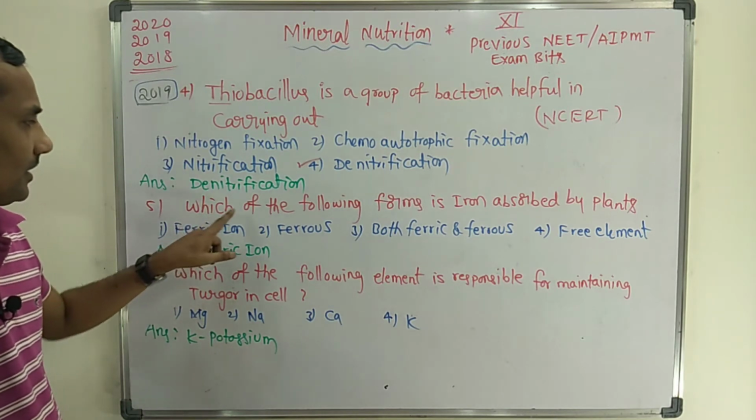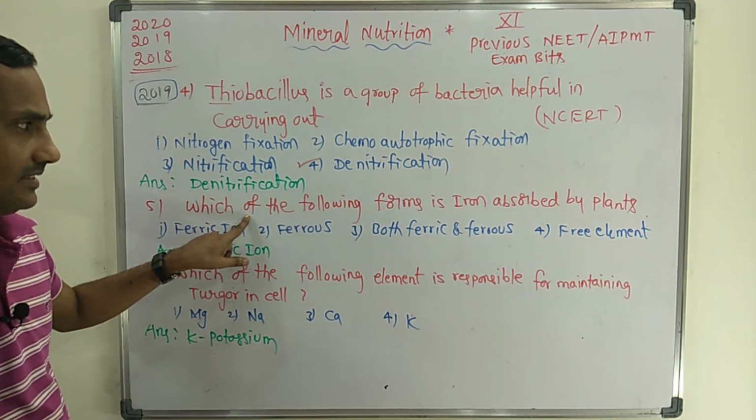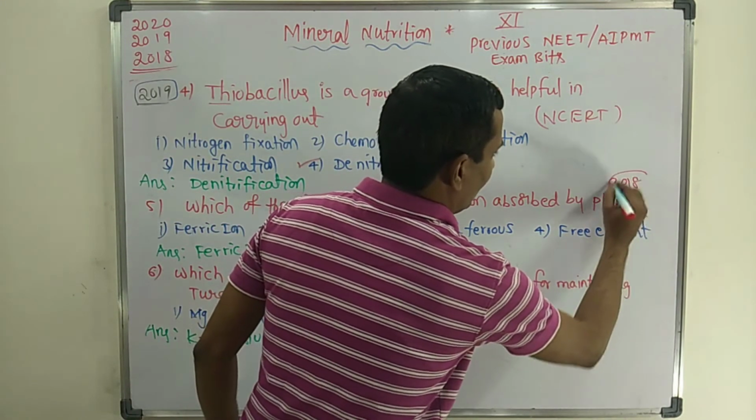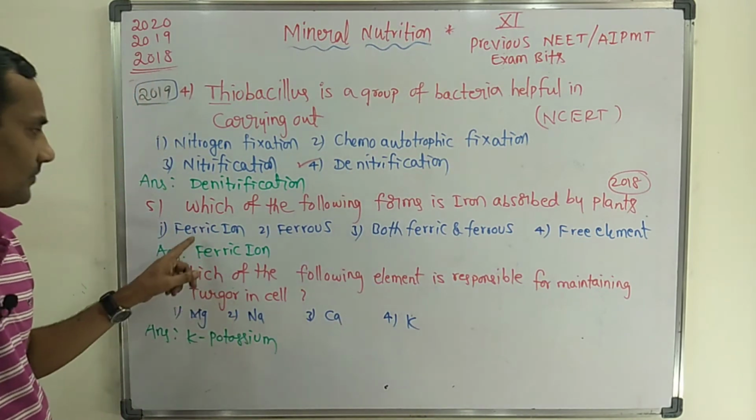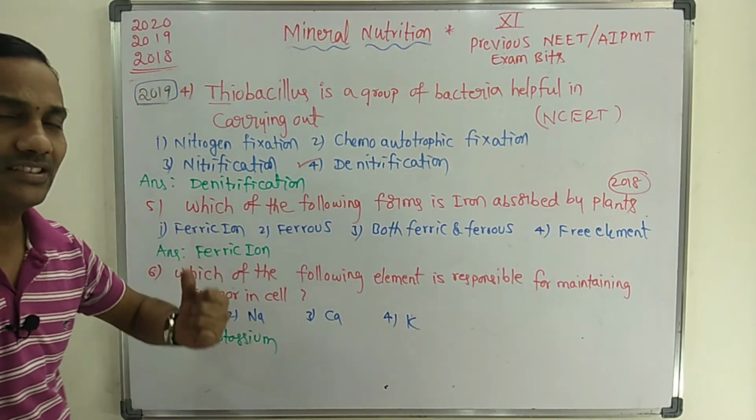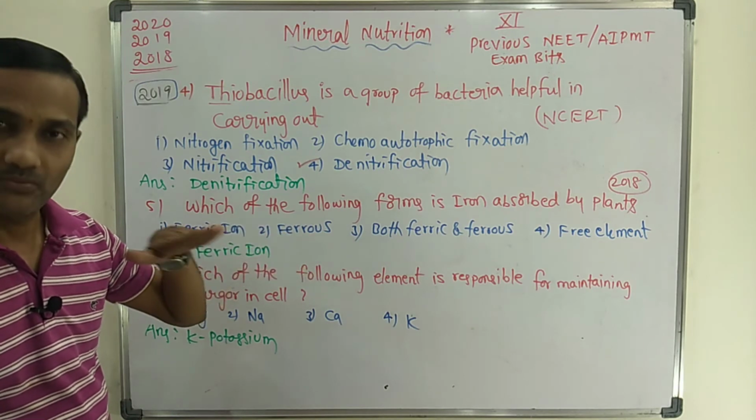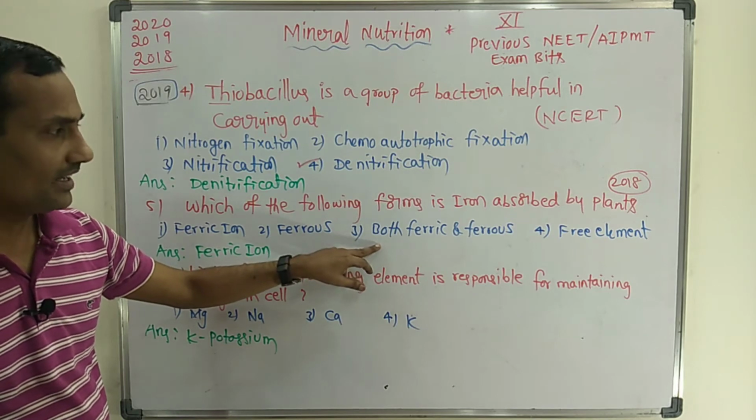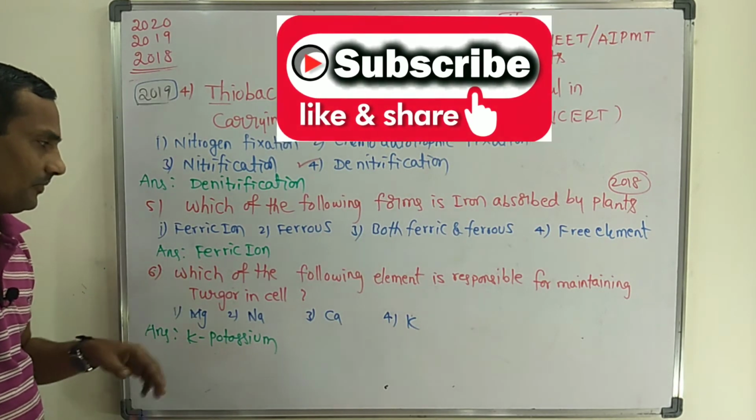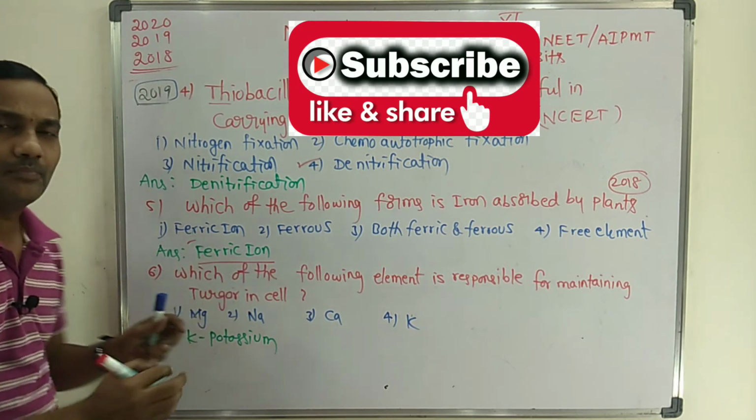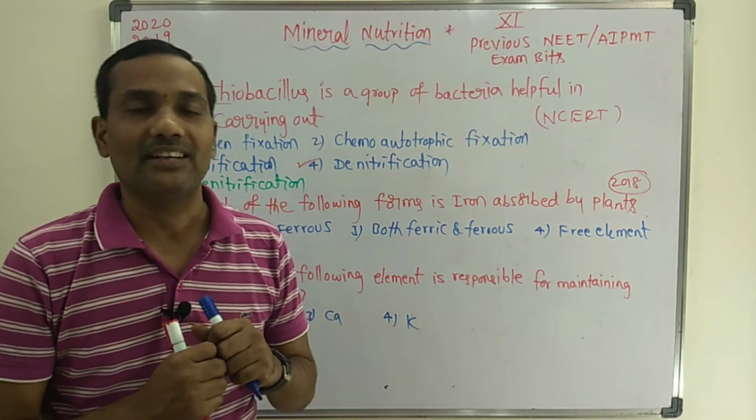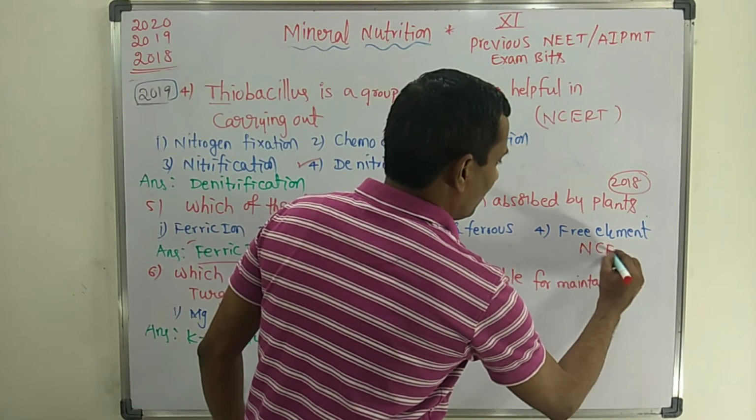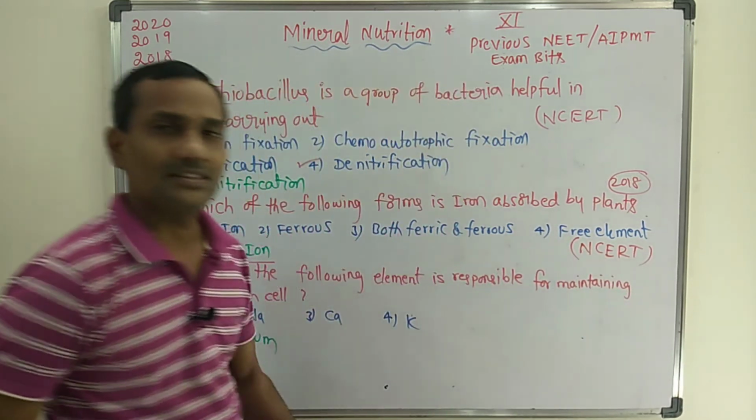Next, the fifth question: in which of the following forms is iron absorbed by plants? This question was given in the 2018 final NEET. The options are ferric ion, ferrous ion, both ferric and ferrous, and free element ion. Ferric ion is the answer. Plants absorb iron in the ferric ionic form. It is also a direct statement from the NCERT textbook.